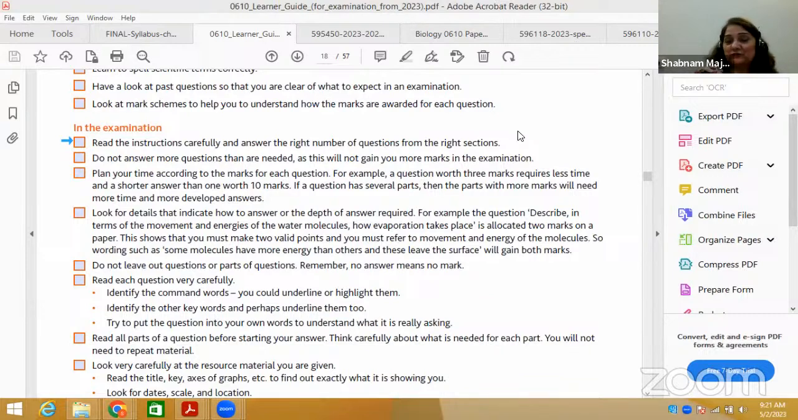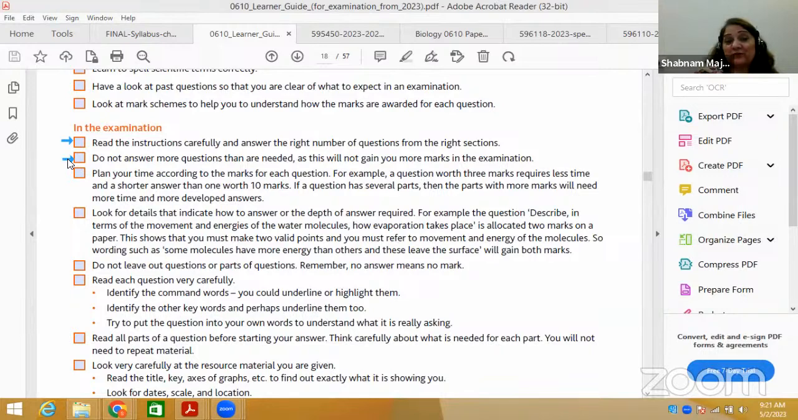I would like to recommend that first you read the whole paper, and before starting your question, suppose question number 1, you read all the parts of the question and then start solving the question parts. So read the instructions carefully, answer the right number of questions from the right sections.